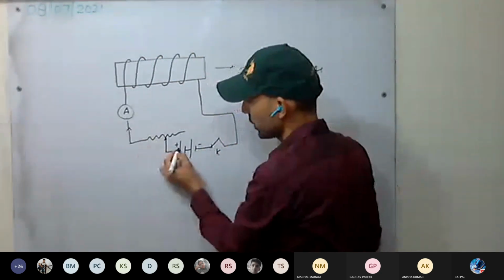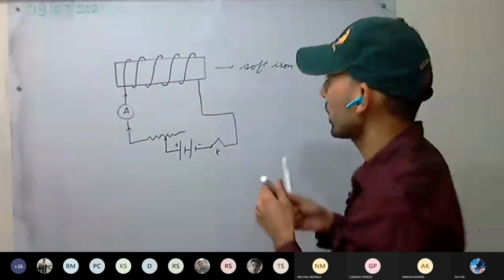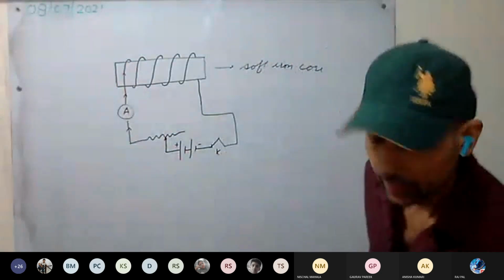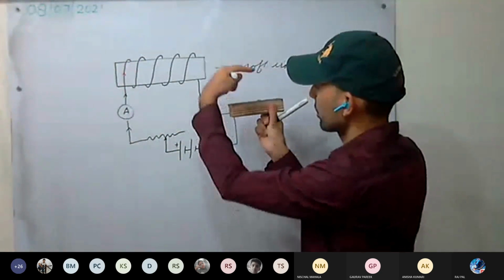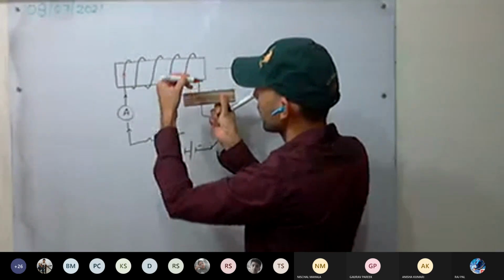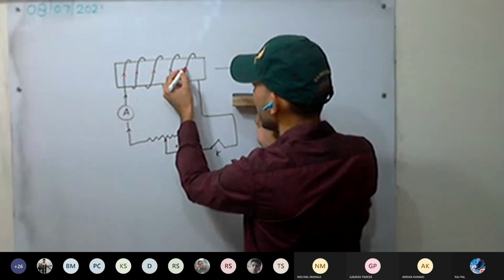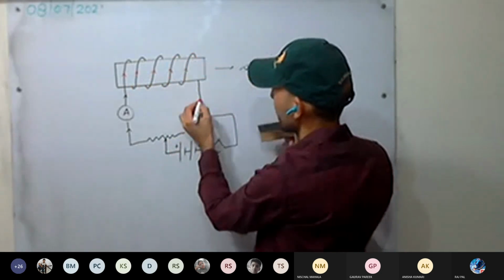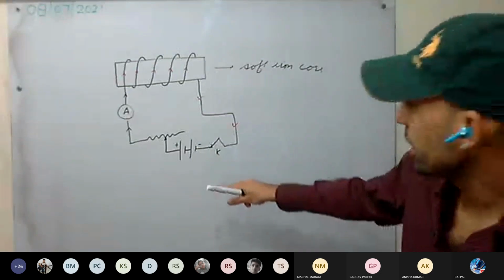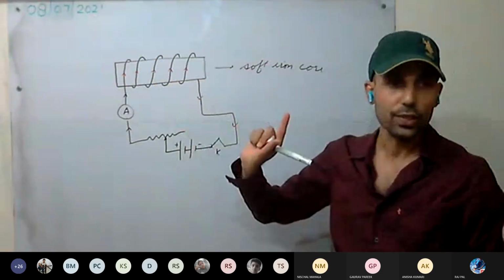Current will start to flow in this direction from positive to negative terminal. I mark it with red. So current flows like this, goes on the back, comes on front, goes back, comes on front, and this way, and then goes on back and goes like this. This will be the direction of current flow from the positive terminal of the battery to the negative terminal of the battery in the circuit. Have you understood this one?